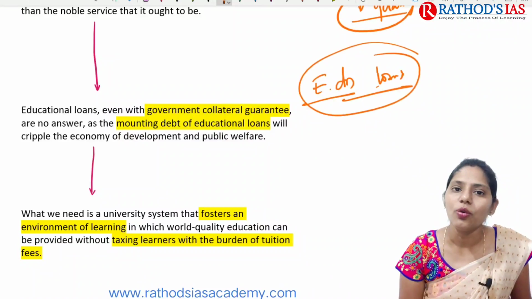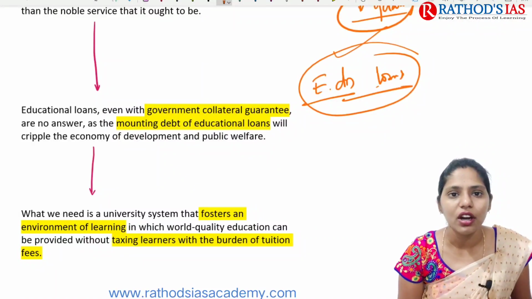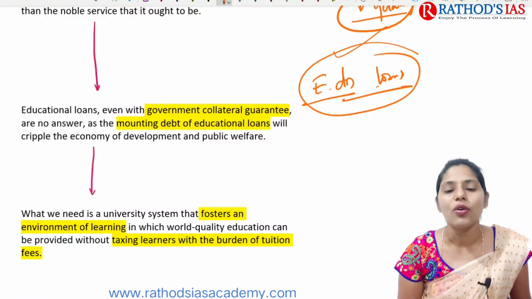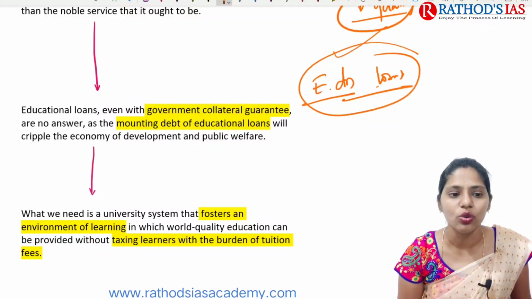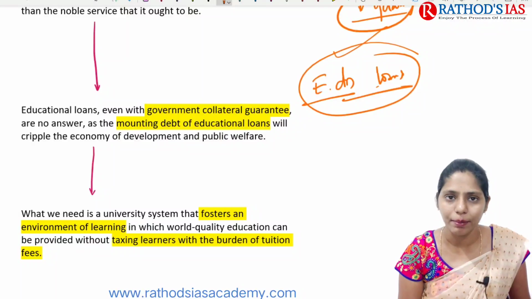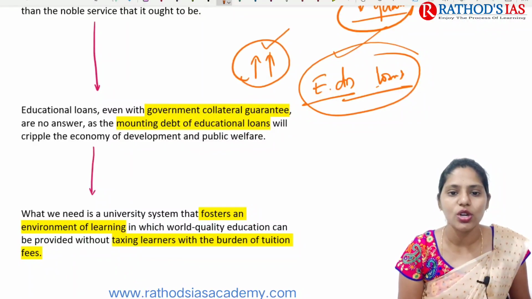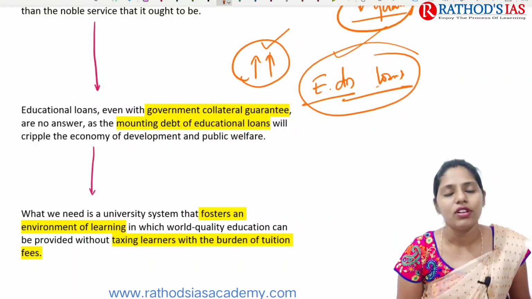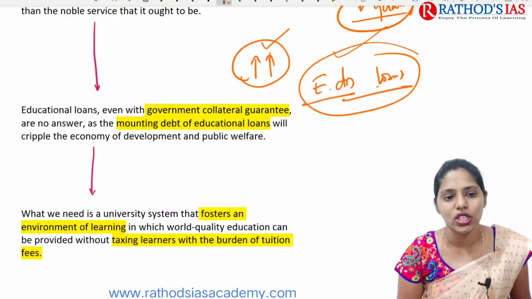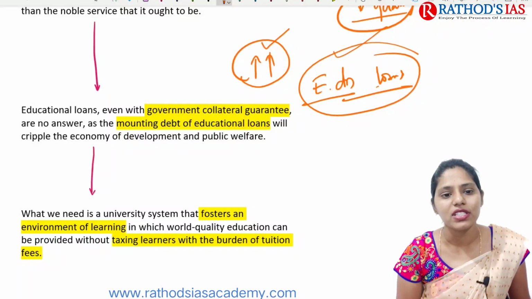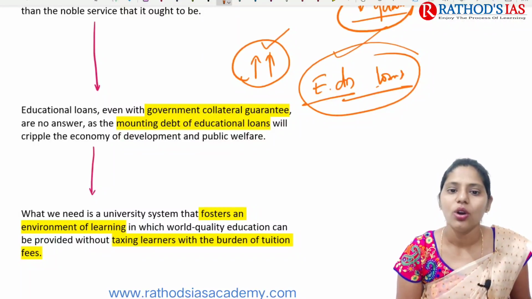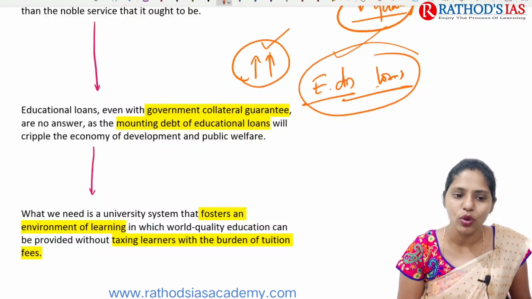Even with a government collateral guarantee, there is no answer, as the mounting debt of educational loans will cripple economic development. Whenever educational loans increase, the debt will have an impact on the economy as well as public welfare.